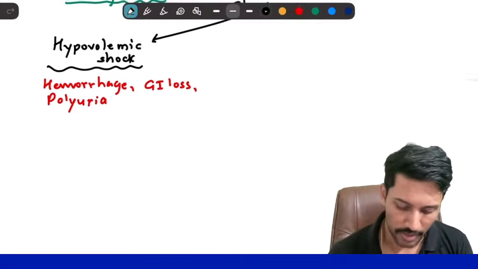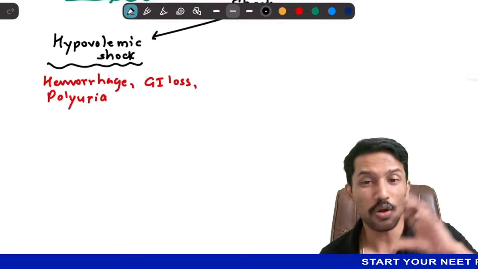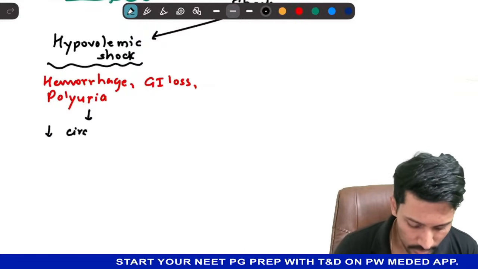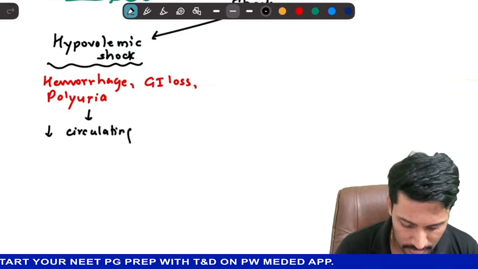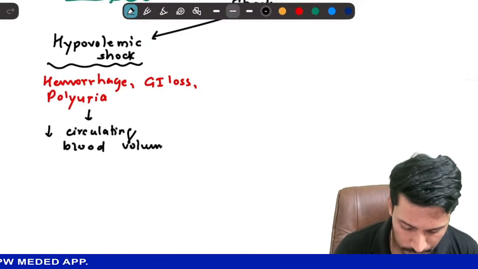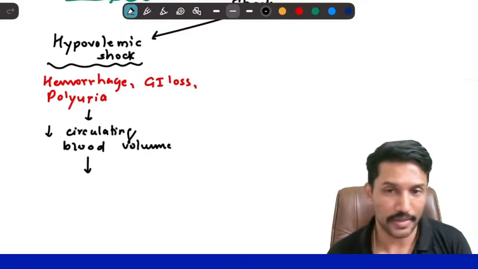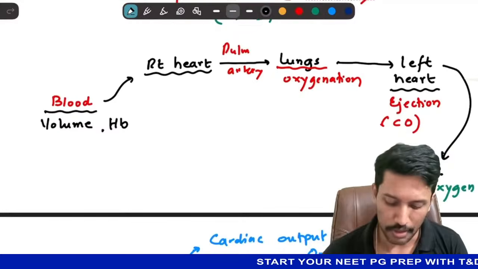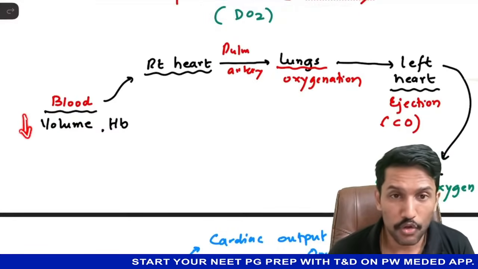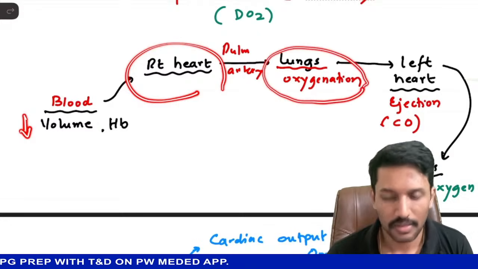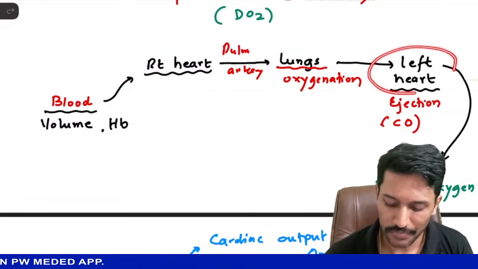In all these cases, what happens? I have lost fluid or blood from the body, so that results in decreased circulating blood volume. And that will lead to a decreased amount of blood reaching the heart. Just look at this continuum. The blood volume decreased, so less blood reached the right atrium, less blood reached the lungs, less blood reached the left heart.